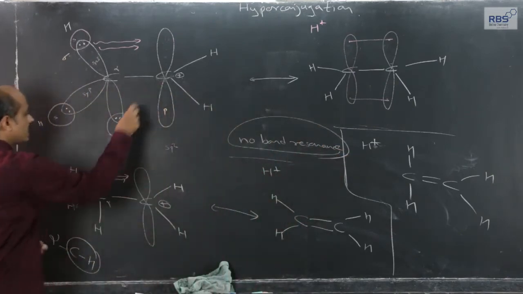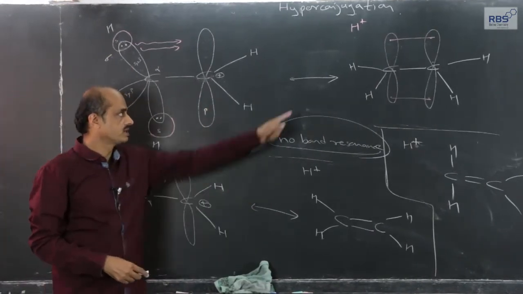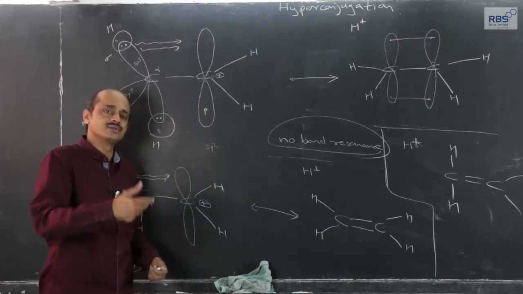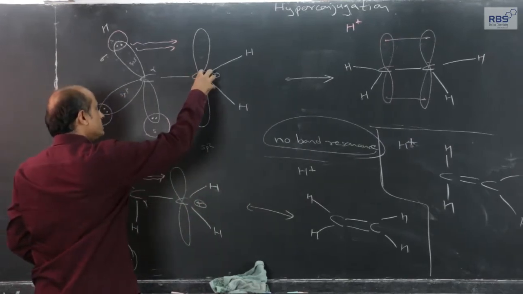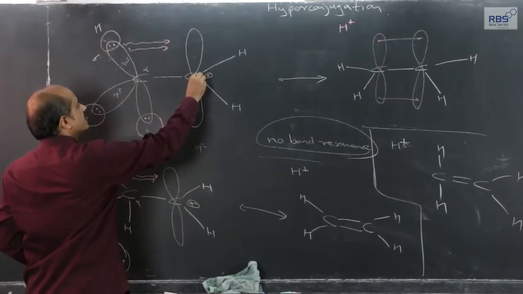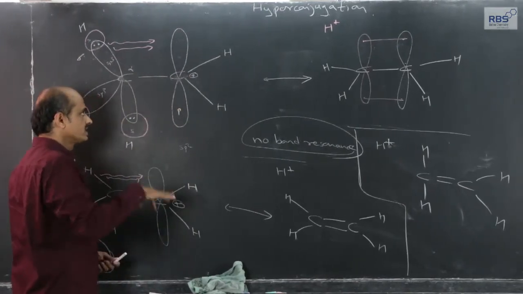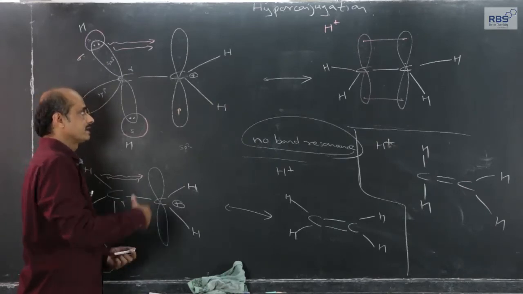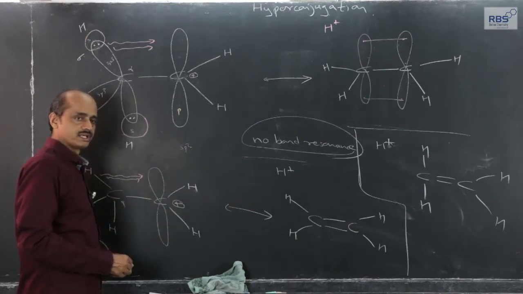So, like in case of ethyl carbonium ion, there are 3 possible hyperconjugation forms, one I have shown. More the number of hyperconjugation forms, more is the stability. More the number of hyperconjugation forms means more the decentralization of a charge produced if carbonium ion is under consideration. So, this is how hyperconjugation helps to know and to explain the stability of carbonium ion. Similarly, it will be of use to explain carbon radical and alkenes.